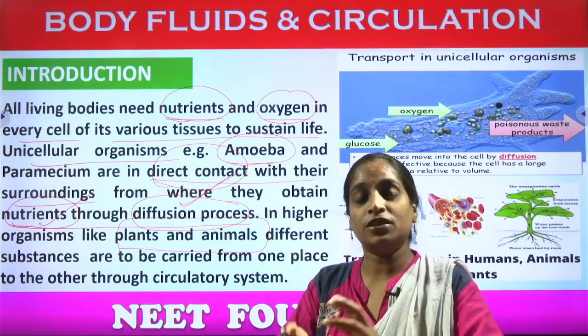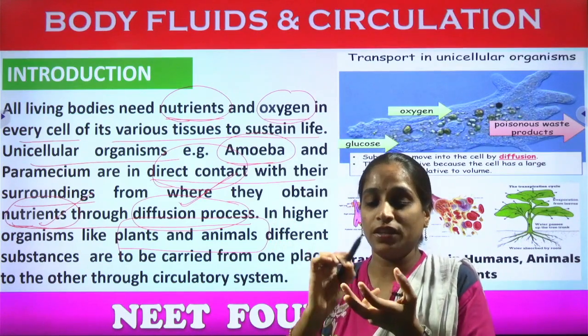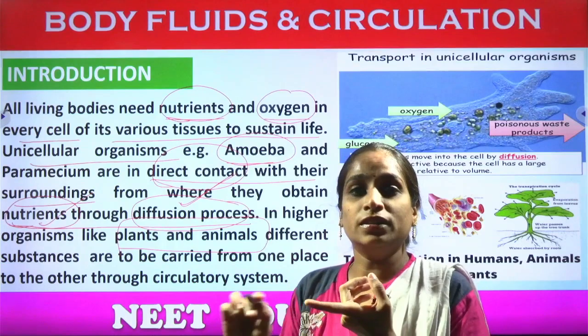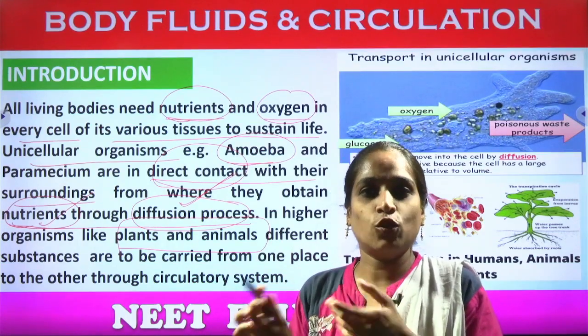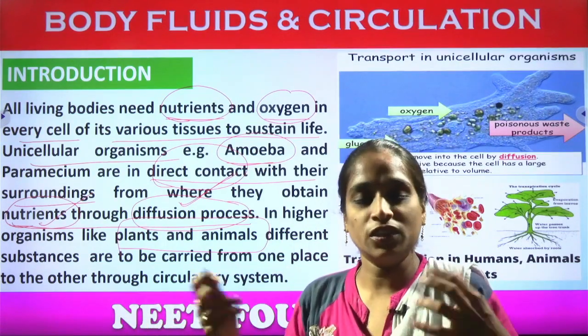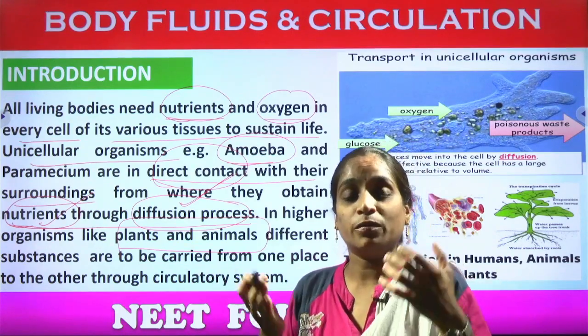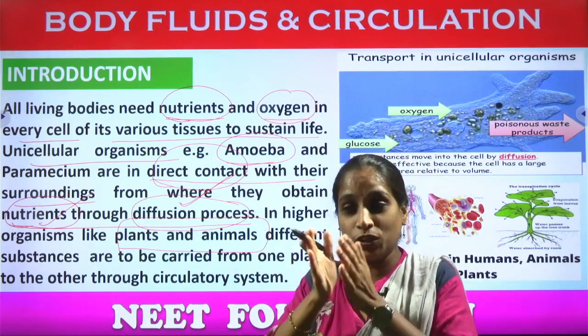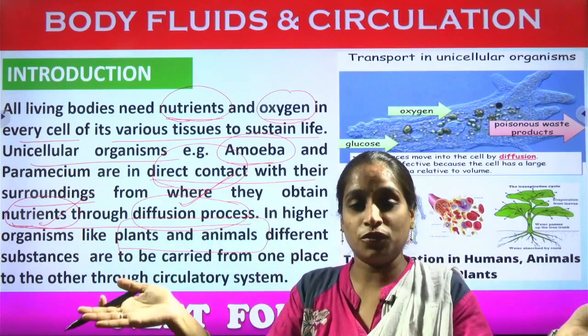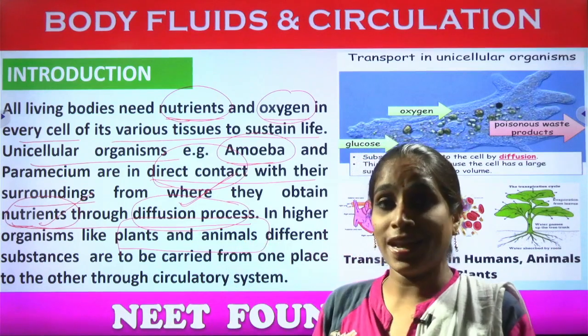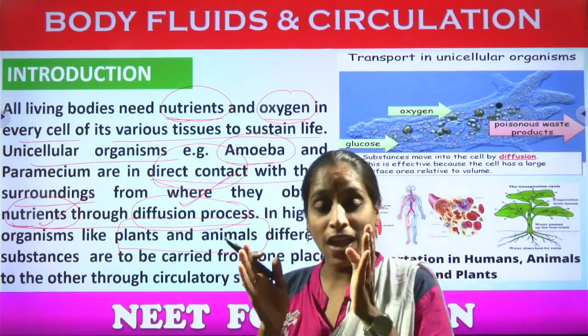Within the blood itself it contains the liquid. They do contain the hormones, they do contain the vitamins that we take, and they do contain the plasma, serum, and whatnot that are present in the blood. Everything will be present in the blood along with the mineral salts for complete metabolic activities to undergo. The distribution of the blood has to occur. So this is nothing but the transportation system in the animals.